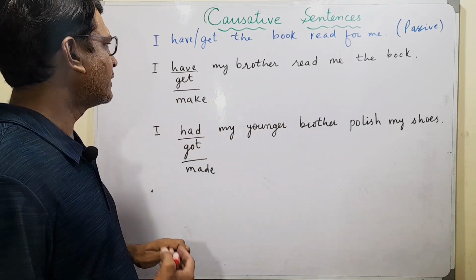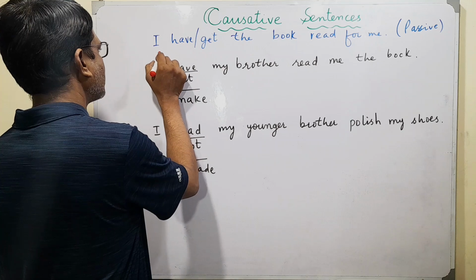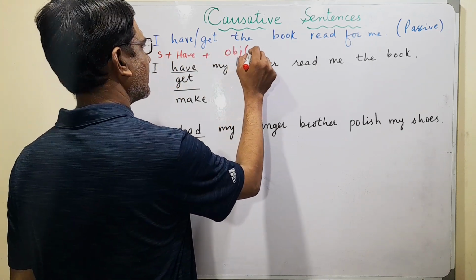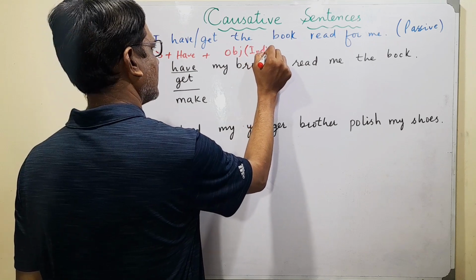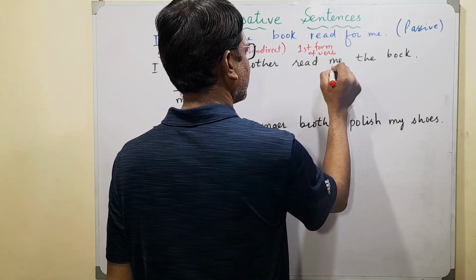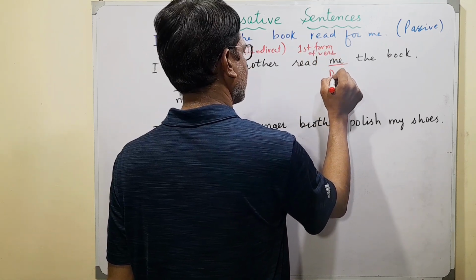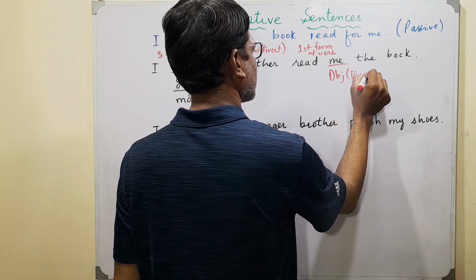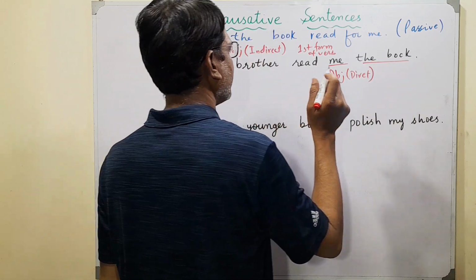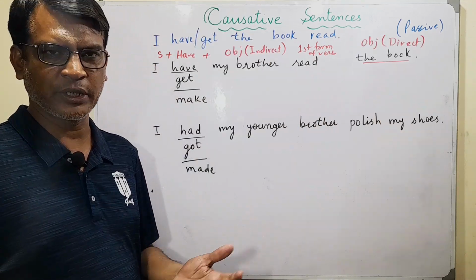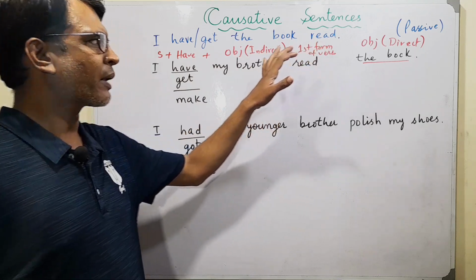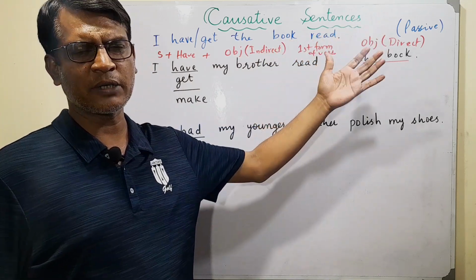So in this structure we have subject plus have, plus object, and this is an indirect object. And then we have first form of verb, and then we have another object which is a direct object. And then we have the book. I have my brother read me the book. Well, there is a variation in this structure as well. We have a normal sentence like, I have got the book read. This is a causative sentence in passive.